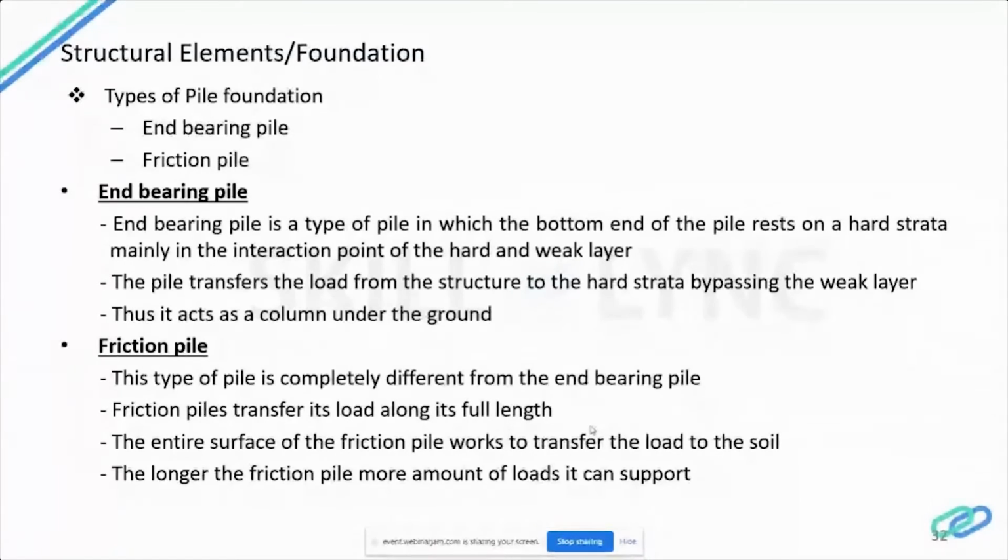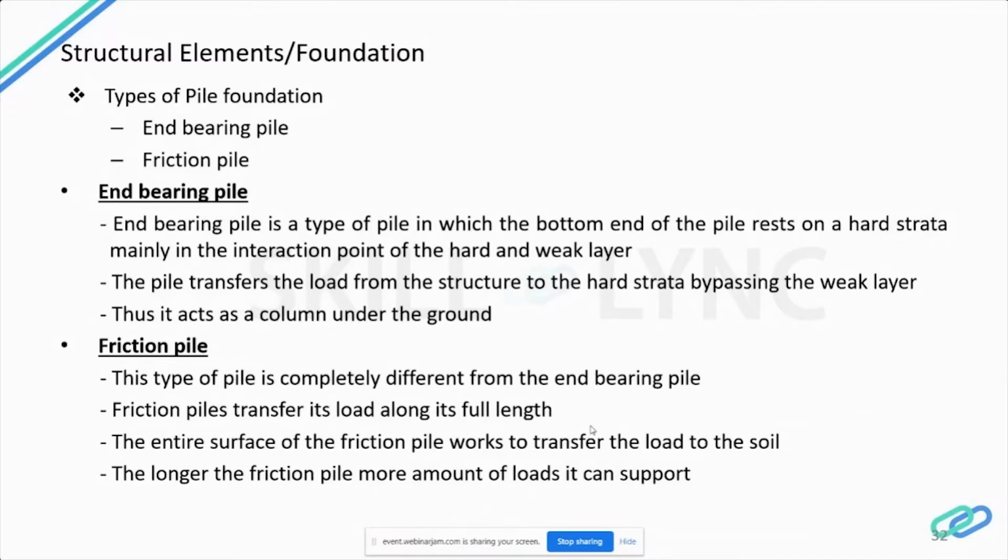End bearing pile is a type of pile in which the bottom end of the pile should rest on a hard strata. That is, the interaction point will be between the hard layer and the weak layer. That is where we will rest that pile. It might go from 5 meters to 50 meters. This pile transfers the load of the structure to the hard strata by passing through all the weak layers. This end bearing pile will act as a separate column under the ground.